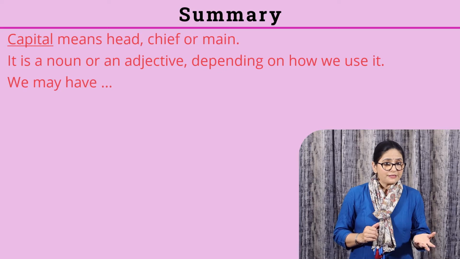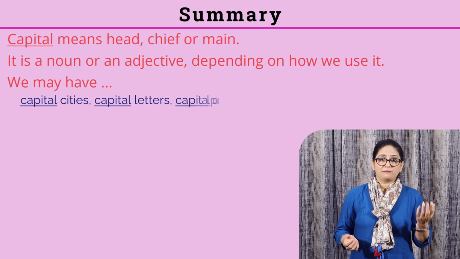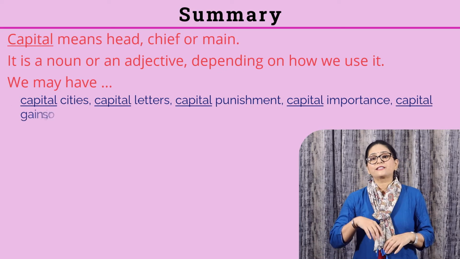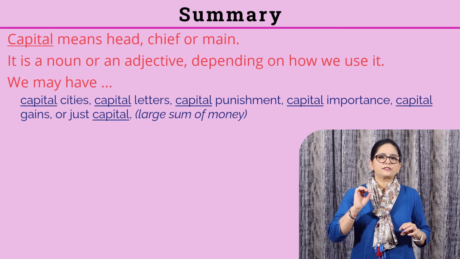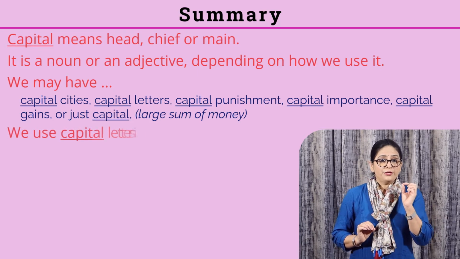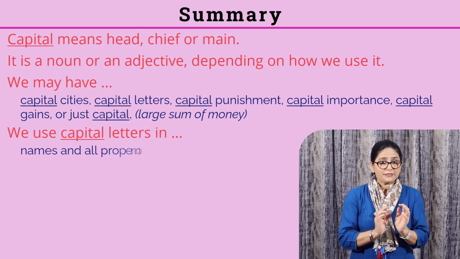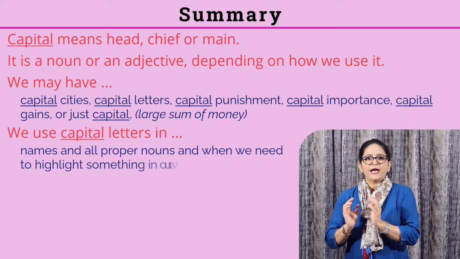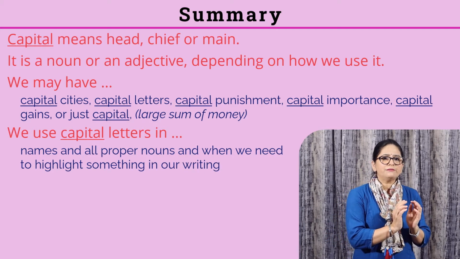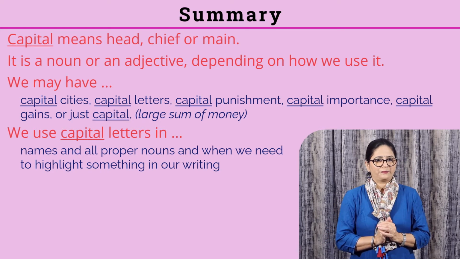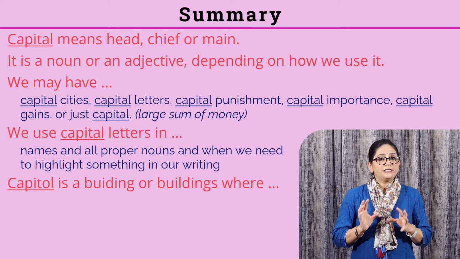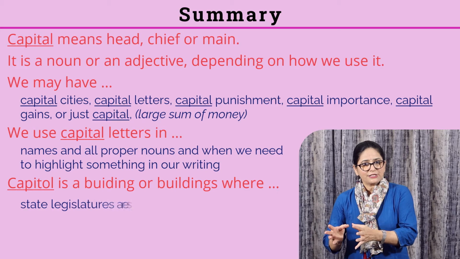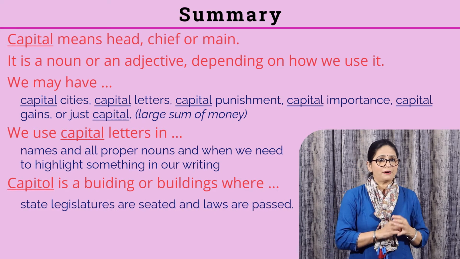We may have capital cities, capital letters, capital punishments, capital importance, capital gains, or just capital, which means a large sum of money. We use capital letters in names and all proper nouns and when we need to highlight something in our writing. Now, CAPITOL is a building or buildings where state legislatures are seated and laws are passed.